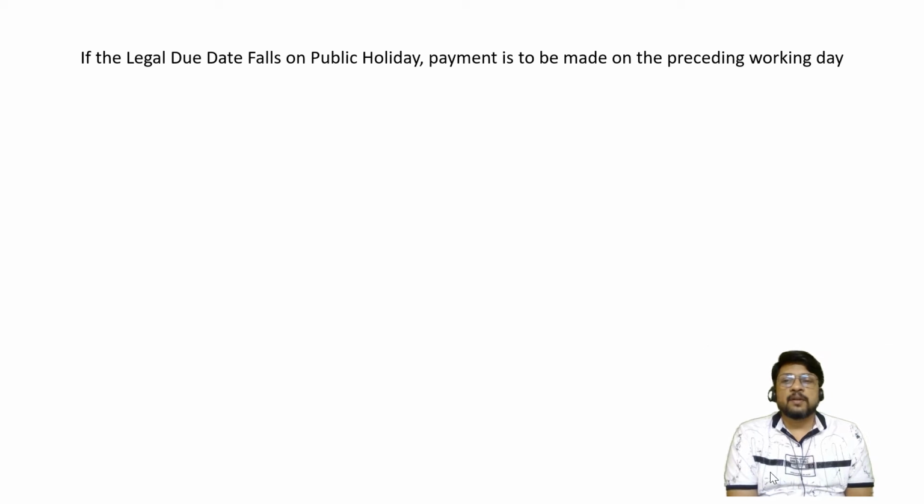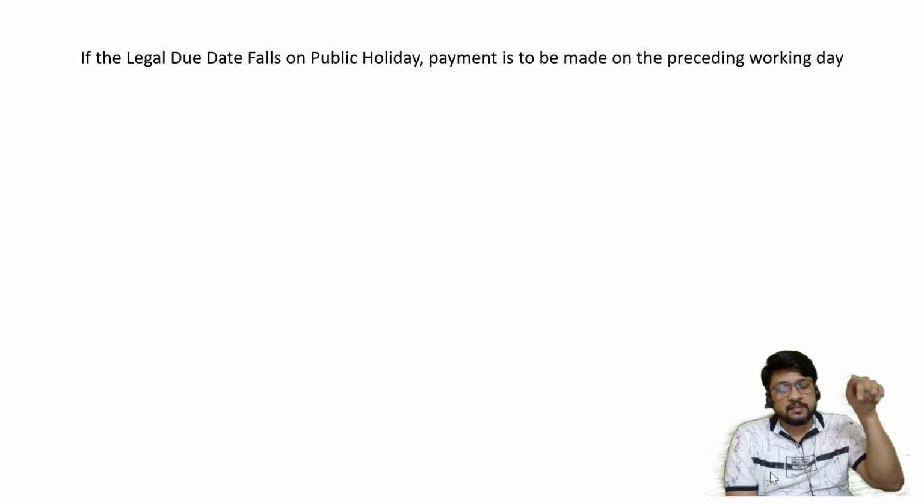Now comes a very important point. If the legal due date falls on a public holiday, payment is to be made on the preceding working day. What happens? Sometimes it may so happen that the legal due date, I am not talking about the nominal due date, I am talking about the legal due date, is falling on a public holiday. In that case we have already granted 3 grace days. After granting 3 grace days, the date which is now getting calculated is falling on a public holiday.